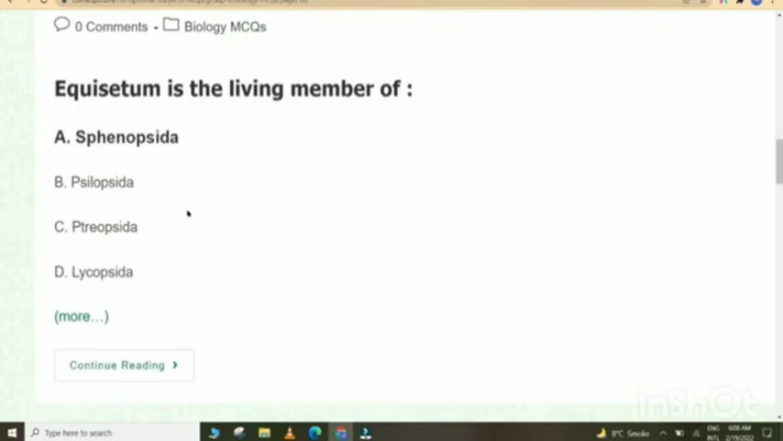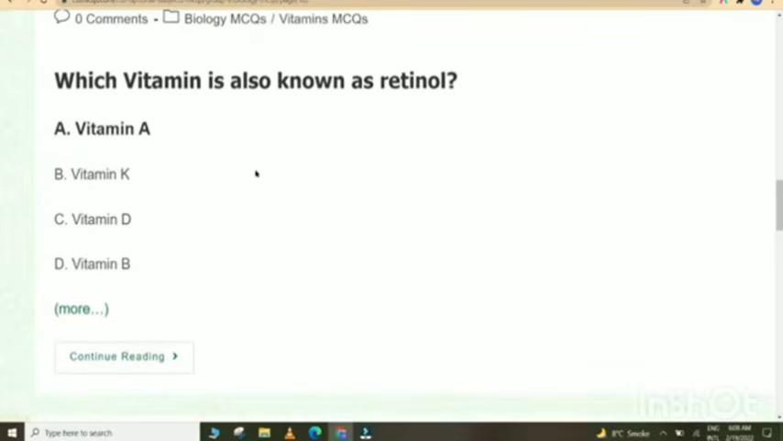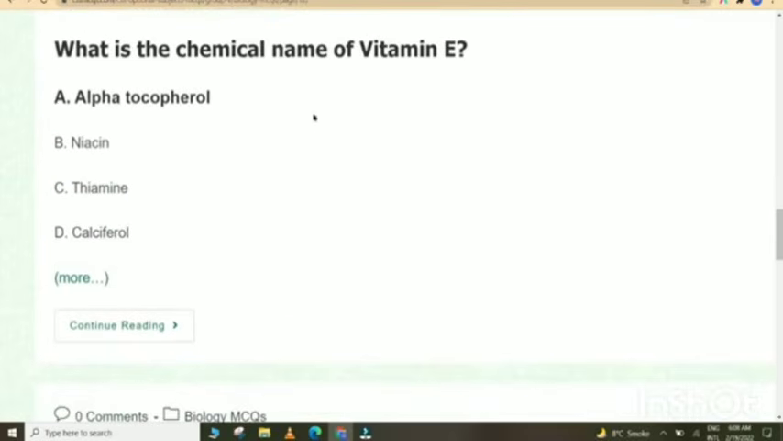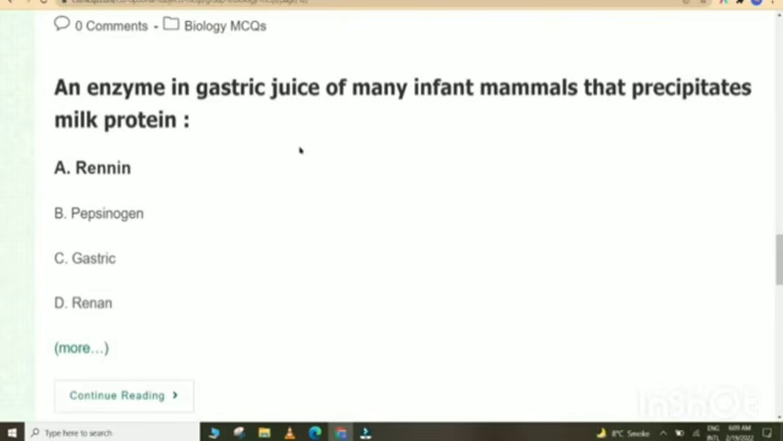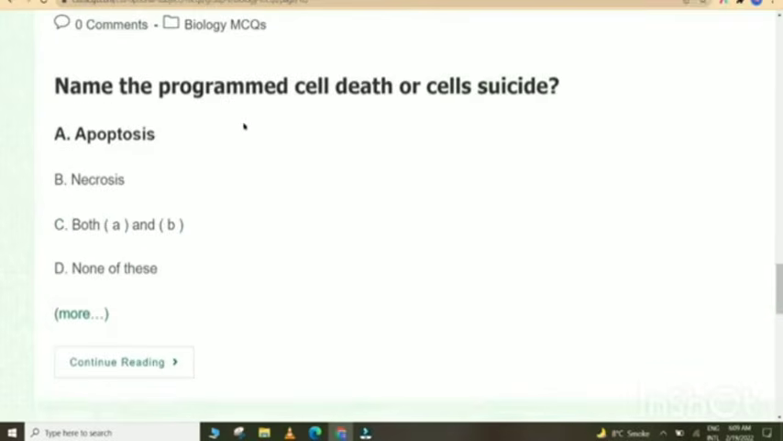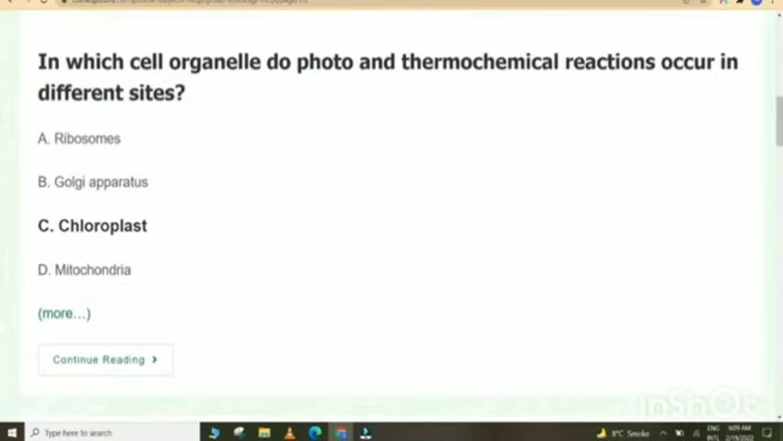Equisetum is the living member of Sphenopsida. Which vitamin is also known as retinol? Vitamin A. What is the chemical name of vitamin E? Alpha tocopherol. An enzyme in gastric juice of many infant mammals that precipitates milk protein is renin. Name the programmed cell death or cell suicide. Apoptosis.